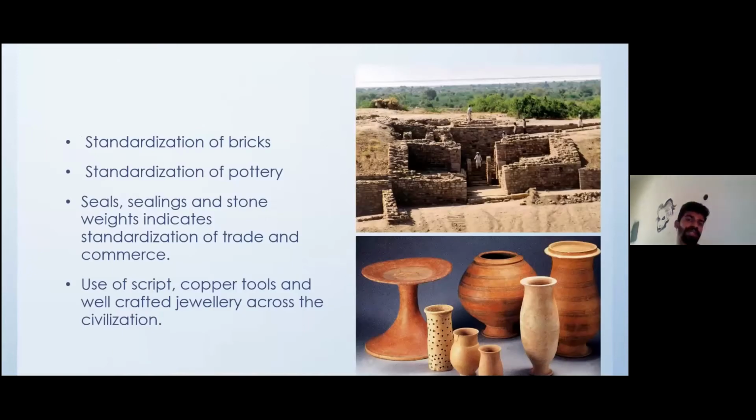They also have standardization of bricks, pottery, seals and sealings, and stone weights, which indicates the standardization of trade and commerce. Use of script, copper tools, and well-crafted jewelry across the civilization also shows the cultural uniformity.